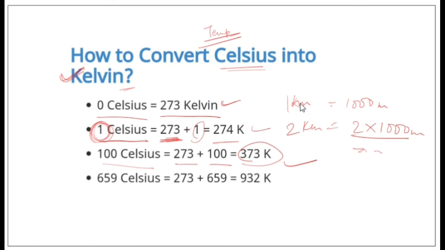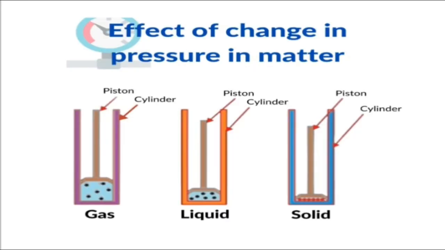This is quite important. So other than temperature, the second factor which affects the change of state of matter is pressure. As I have mentioned earlier, the particles of gases are loosely packed, right? When we apply pressure to these loosely packed atoms, they come closer to each other.